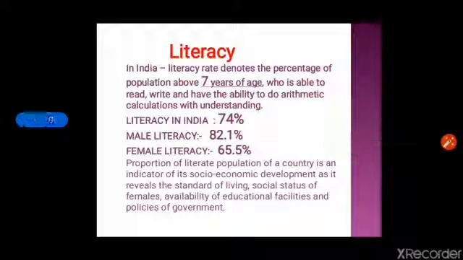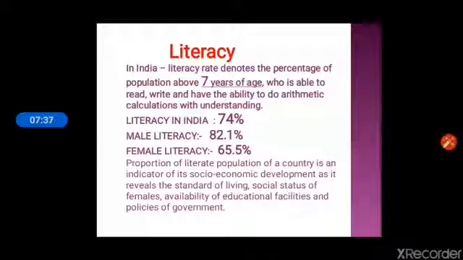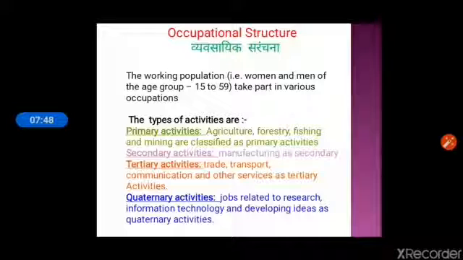Female literacy is 65.5%. Proportion of literate population of a country is an indicator of socio-economic development as it reveals the standard of living, social status of female, availability of educational facility. If people are literate, then the standard of living will be high and the social status of female also be good. Next topic is occupational structure.